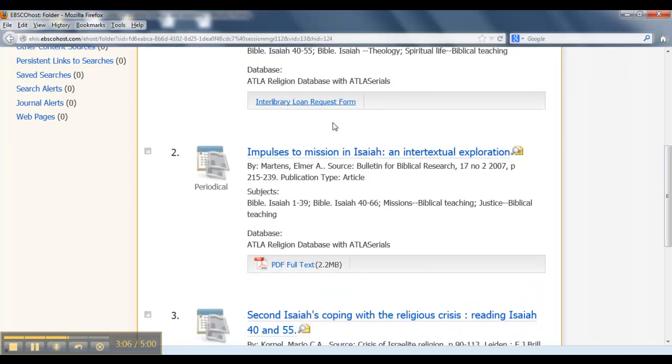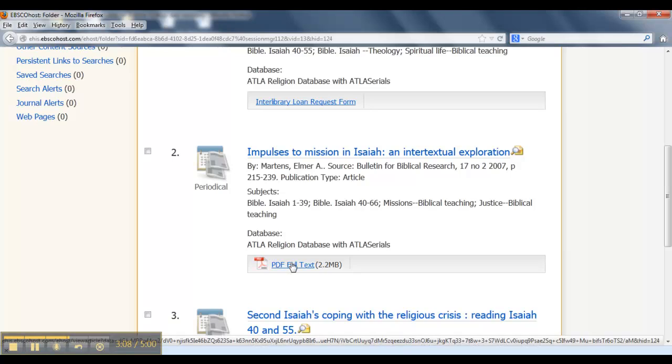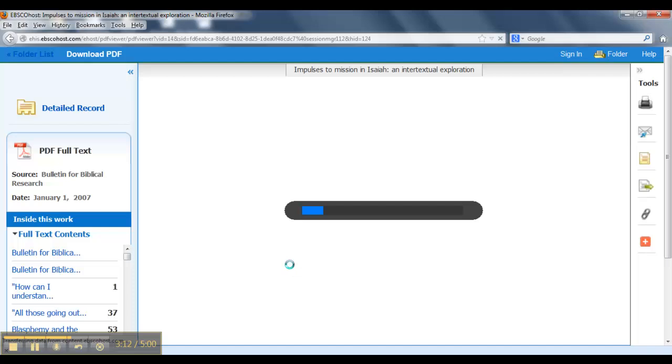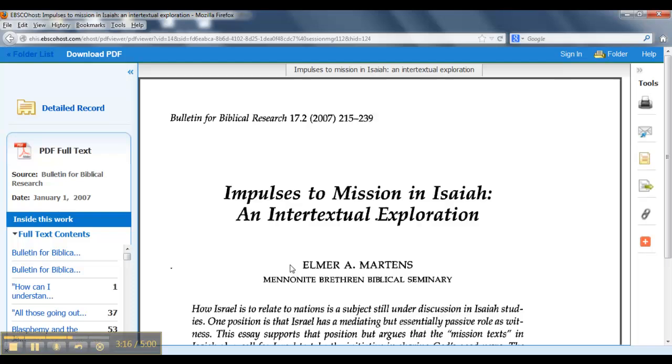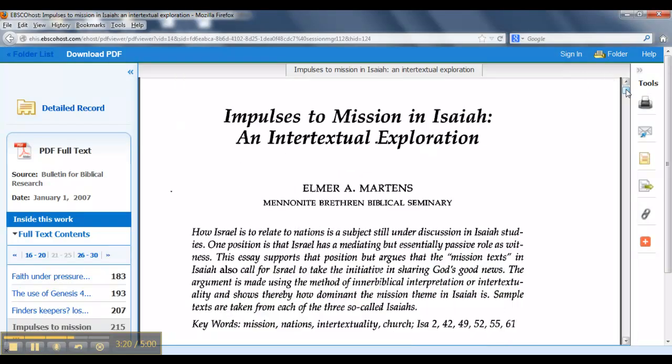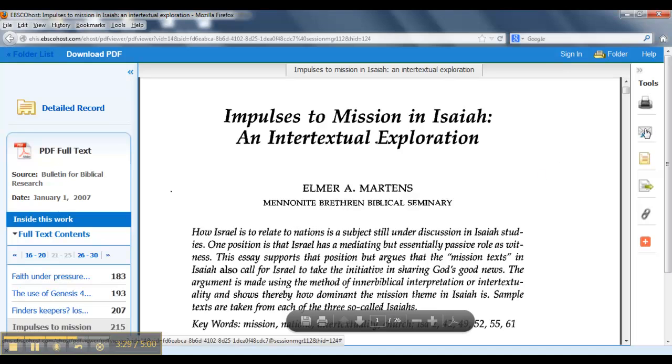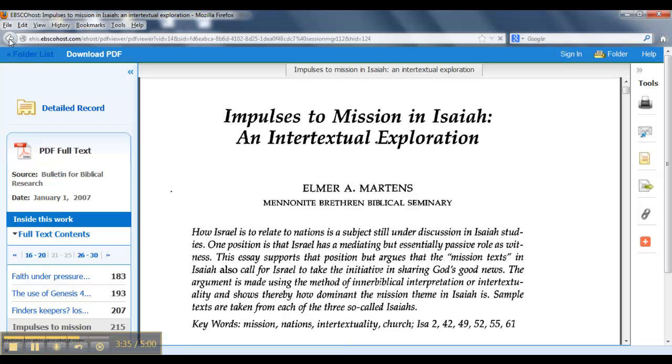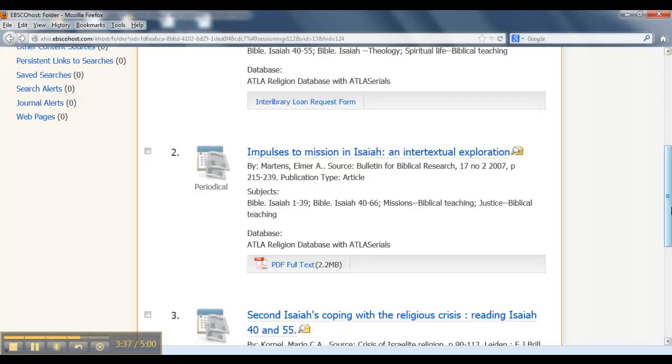The second one, Impulses to Mission in Isaiah, I notice that there is a PDF full text, so if I click on that, now the article will load in this window. I can read it right on the screen if I want to. If I hover in this area with my cursor, I can save it to the desktop. I can print out a paper copy. Or with some of the tools over here, I can send it as an attachment to an email. So I'm going to go back now to my folder view